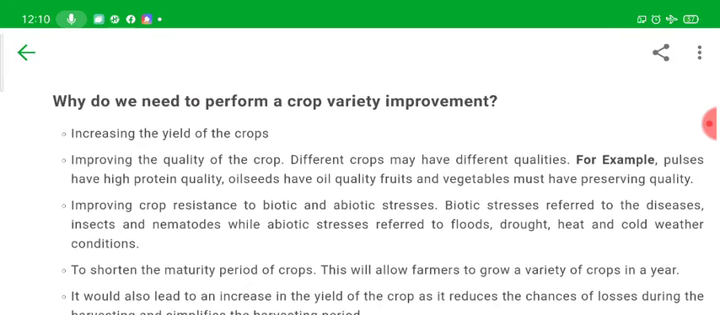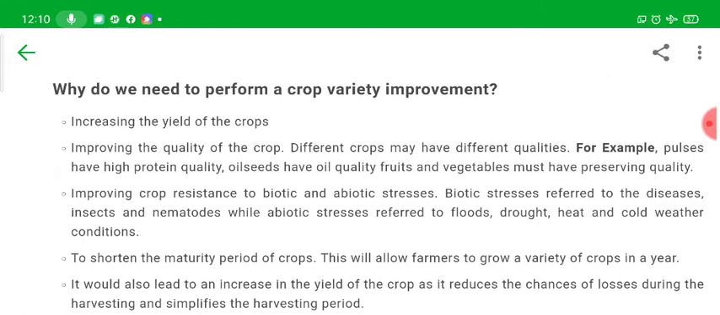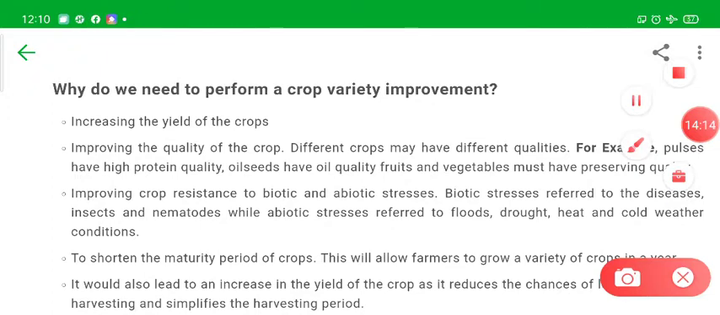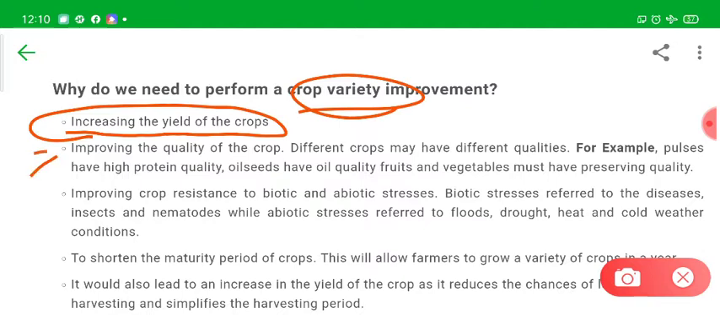Next is, why do we need to perform crop variety improvement? This is the question. Improvement in variety needs to be done in order to increase the yield of the crops, so that the crop gives more production.